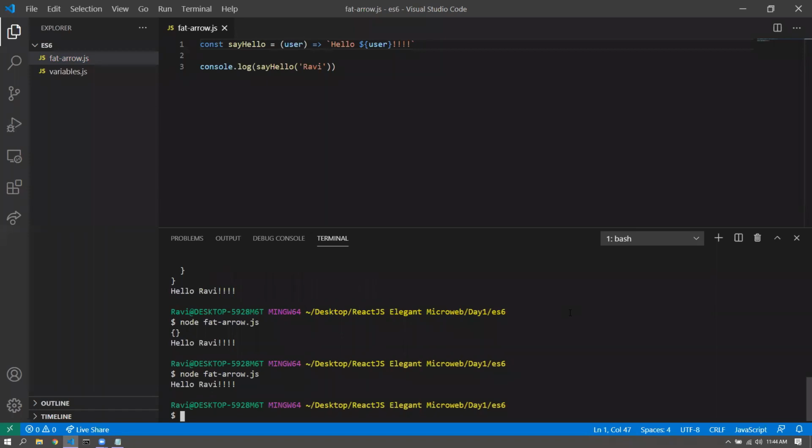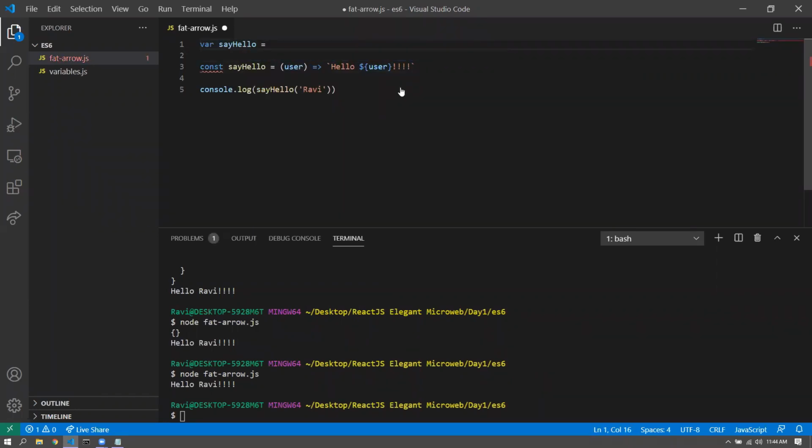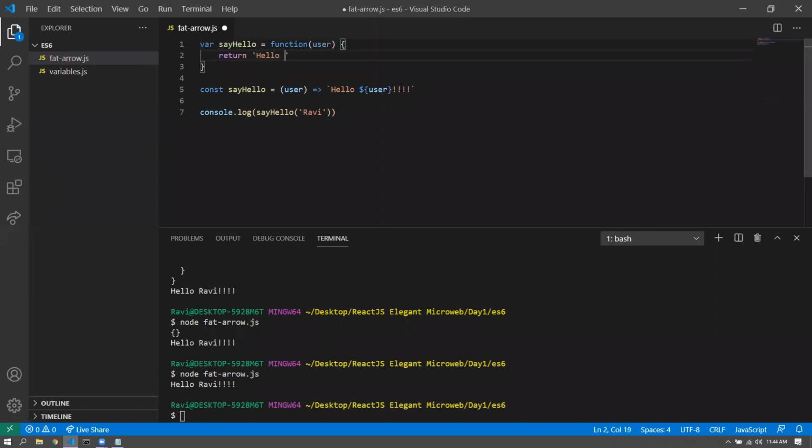All right. The equivalent to this, of course, in ES5, would be var sayHello equals function user, return hello user, and this. Lengthy syntax. This one is more compact. All right, so I'll just comment it out.